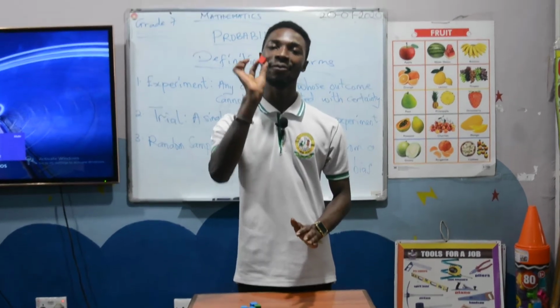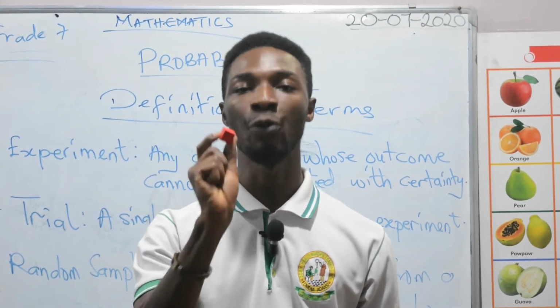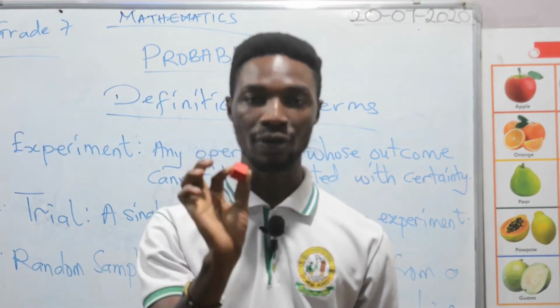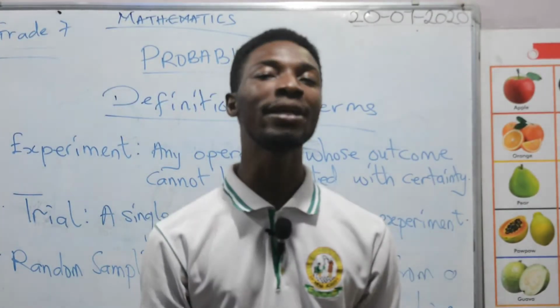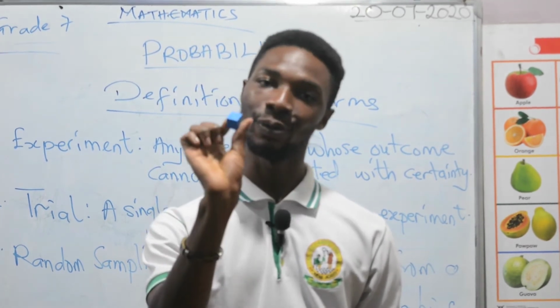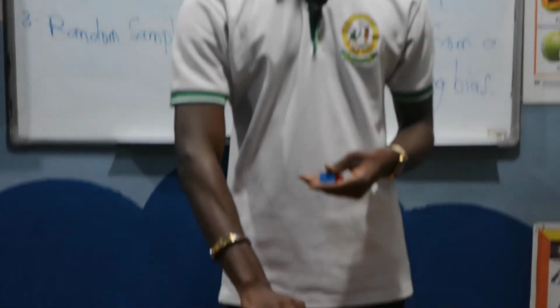Here, I have a red cube. I picked the red cube without knowing that I would pick a red cube. Therefore, what I just did here is random sampling. I can also pick another cube. Yeah, I picked a blue cube. Random sampling. Let's do the last random sampling.